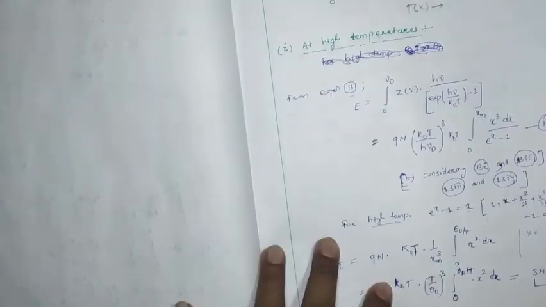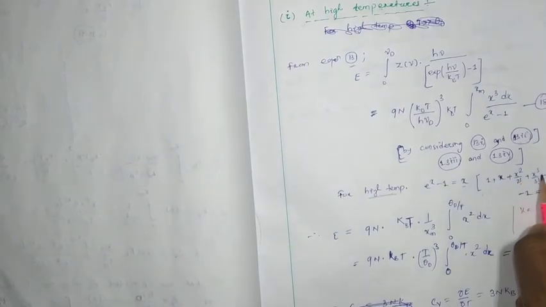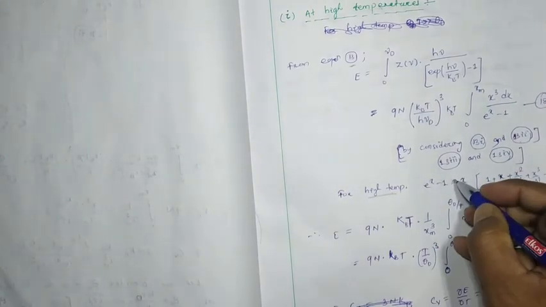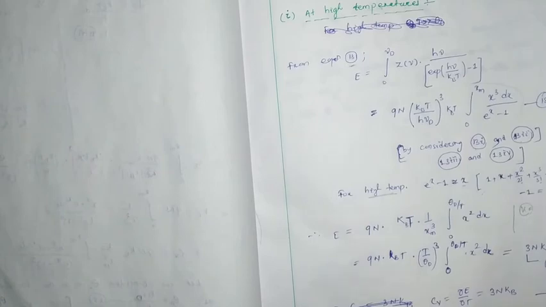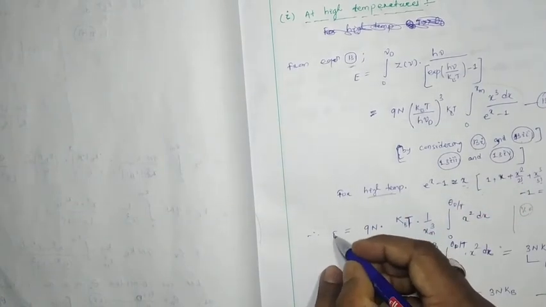So the higher value of x is not going to be considered, only small x has to be considered. So e to the x minus 1 can be approximately equal to x for the high temperature.